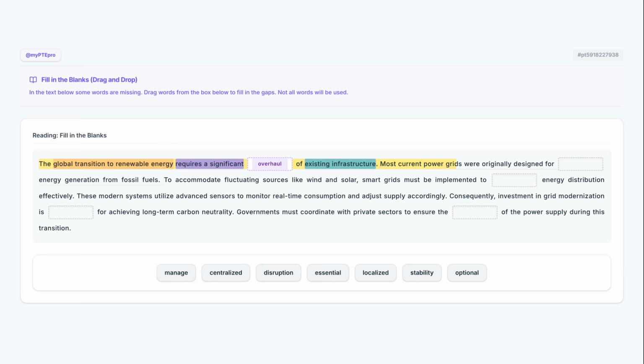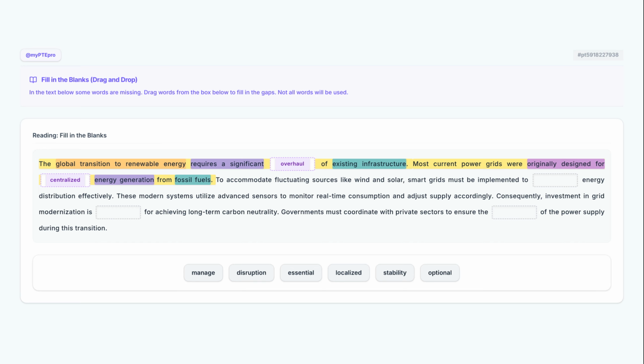Most current power grids were originally designed for blank energy generation from fossil fuels. This sentence contrasts historical grid designs with modern requirements by noting they were originally designed for a specific type of energy generation. Since the source mentioned is fossil fuels, which typically involves large, singular power plants, we need an adjective that describes a one-way, single-origin distribution model typical of traditional utility systems.